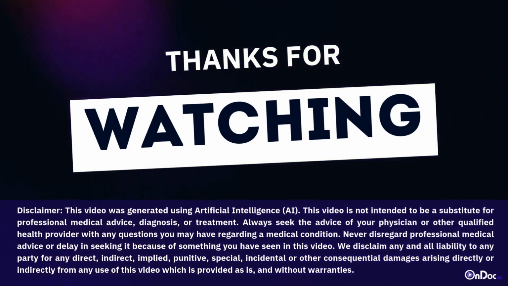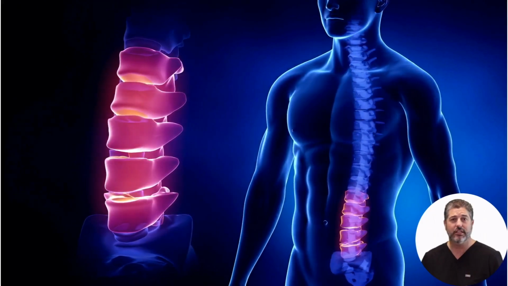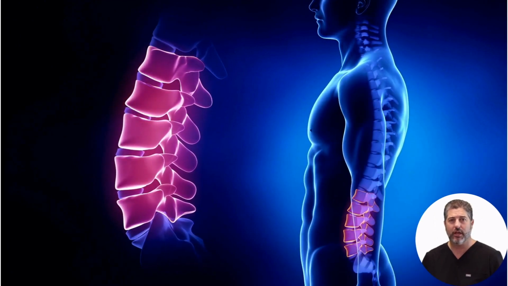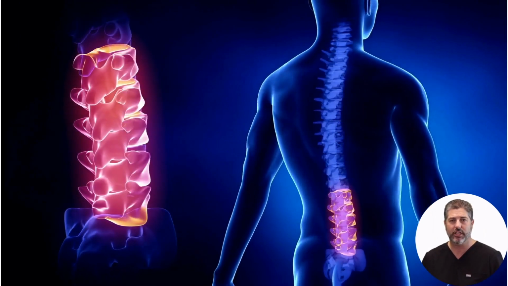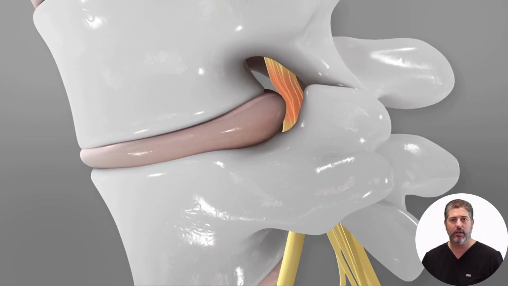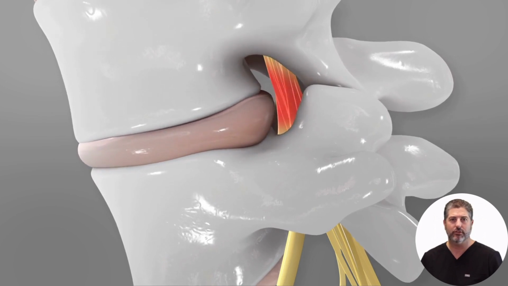About your health. What is lumbar radiculopathy? Lumbar radiculopathy is a condition where nerve roots in the lower spine are compressed or irritated, leading to pain, numbness, or weakness. Common causes of lumbar radiculopathy include disc herniation, bone spurs, spinal stenosis, or degenerative disc disease.